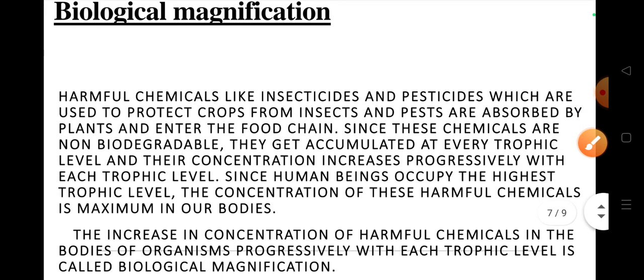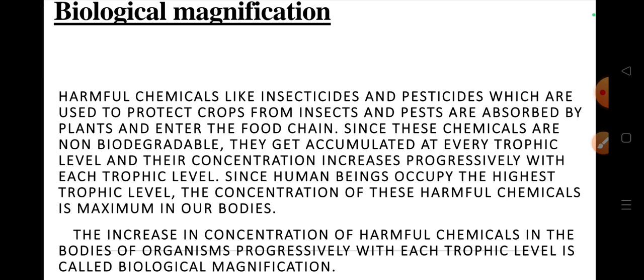Then now we are going to discuss a very important concept, that's biological magnification. Harmful chemicals like insecticides and pesticides, which are used to protect crops from insects and pests, are absorbed by the plants and enter the food chain. Since these chemicals are non-biodegradable, they get accumulated at every trophic level and their concentration increases progressively with each trophic level.